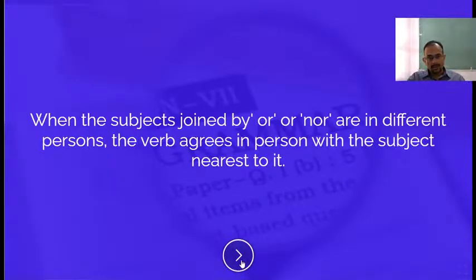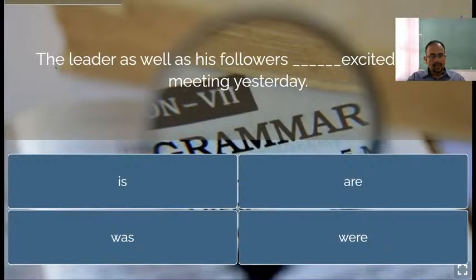Then, the leader as well as his followers dash excited in the meeting. Here there are two subjects, leader and followers. Always remember that if two subjects are connected by as well as, the verb will agree with the first subject.